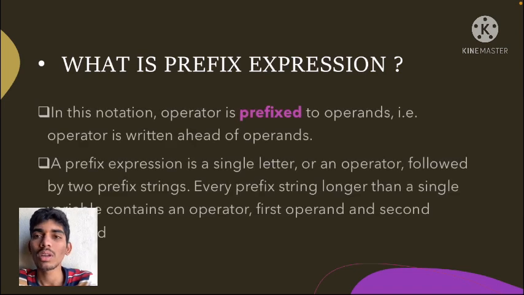In this notation, the operator is prefixed to operands, that is, the operator is written ahead of the operands, where operators are plus, minus, and operands are alphabets or numbers. A prefix expression is a single letter or an operator followed by two prefix strings. Every prefix string longer than a single variable contains an operator, first operand and second operand.